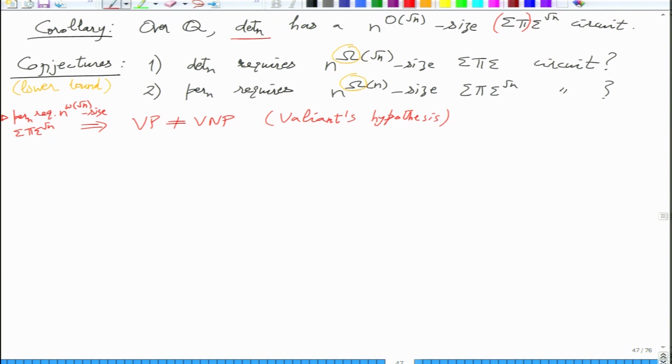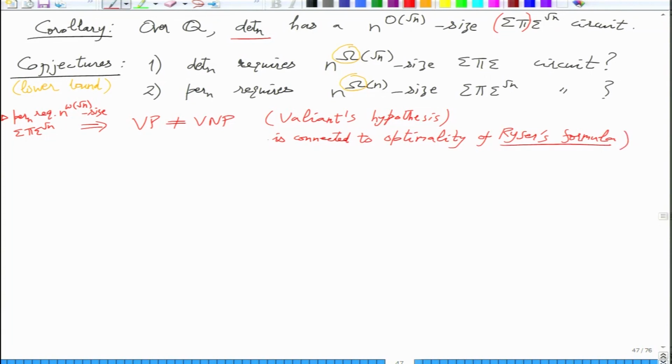So this is what we have now, and this gets connected. Valiant's hypothesis is now connected to optimality of Ryser's formula. And who knew?